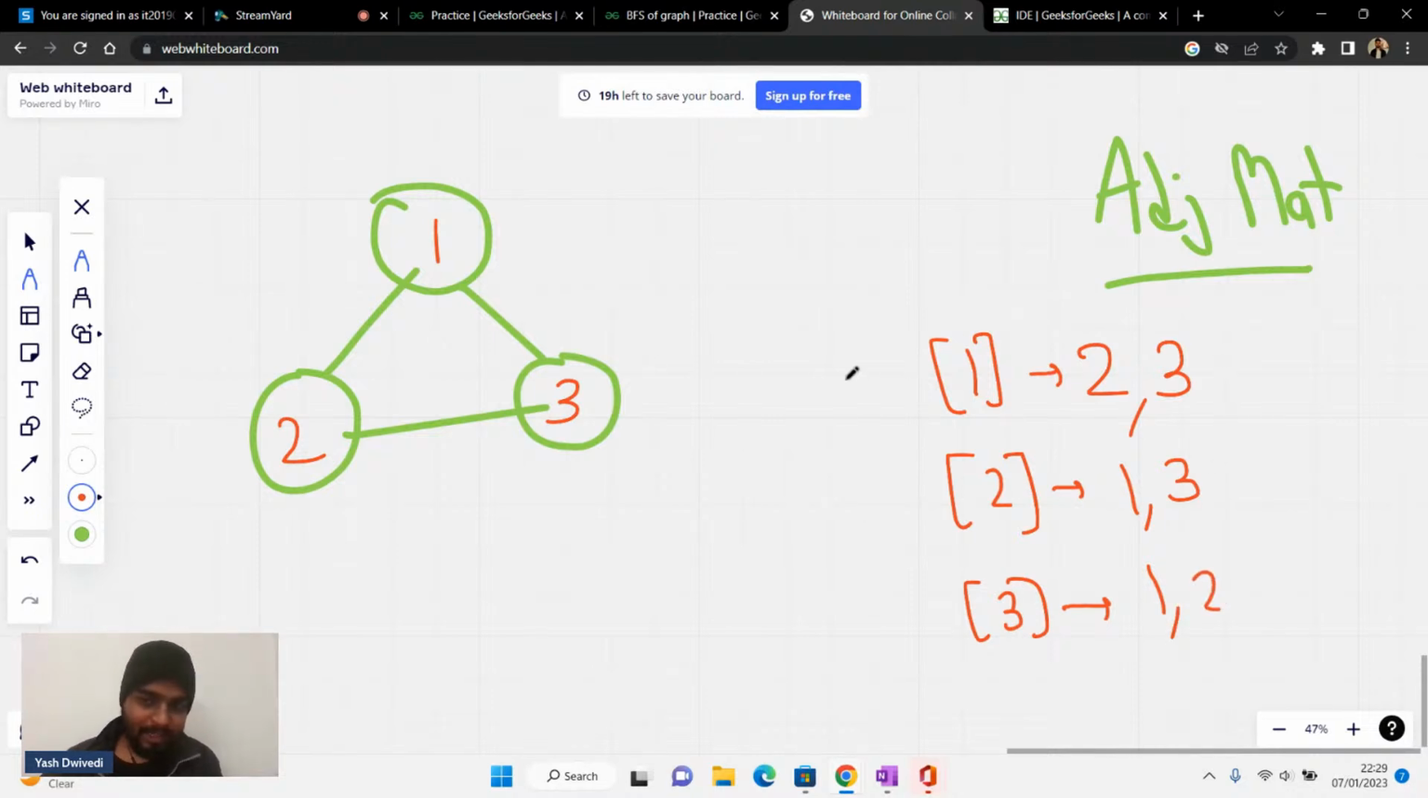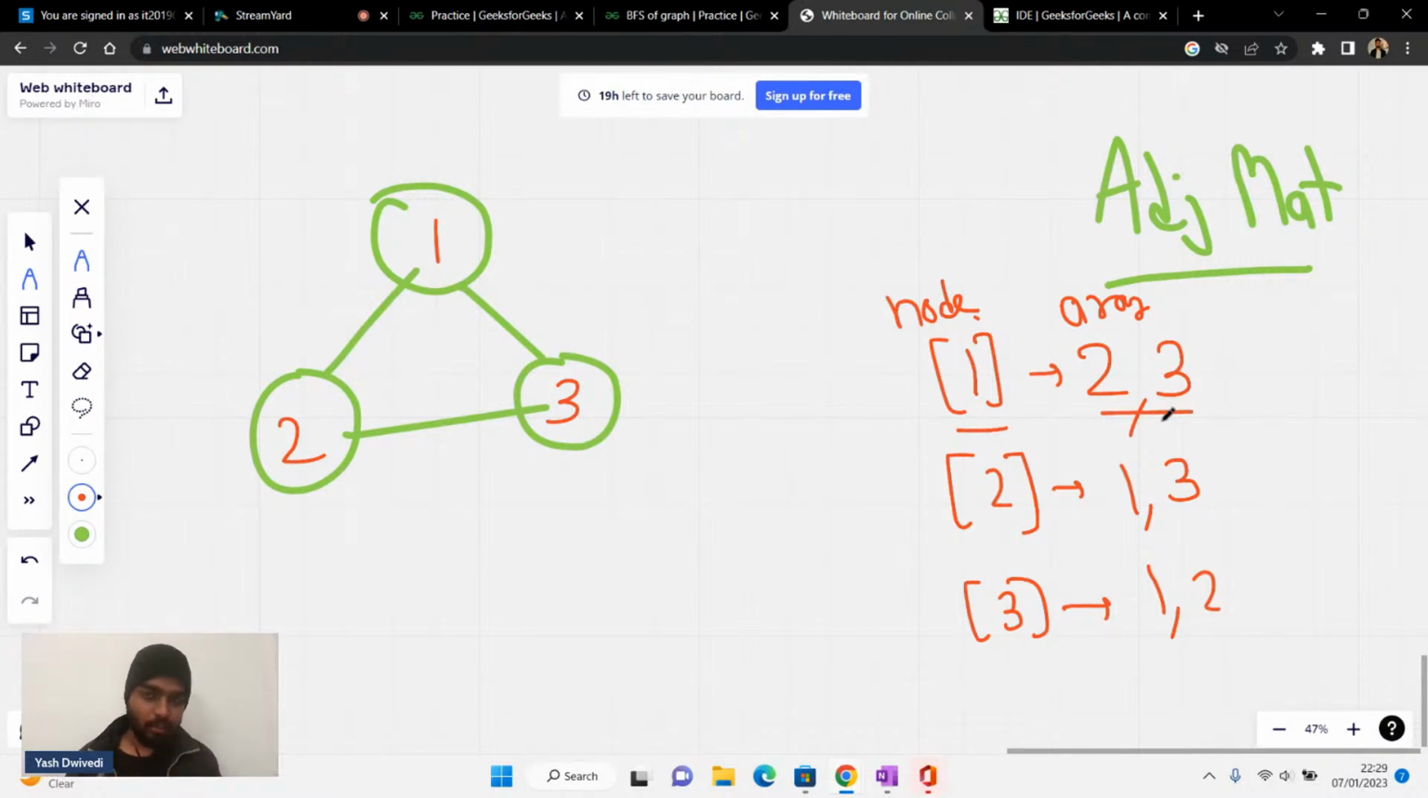Is it clear? Right. So basically, what will happen? Every node will behave like an array. Please write array in the chat. Every node will itself be behaving like an array. It will be storing all the other nodes that are connected to it.